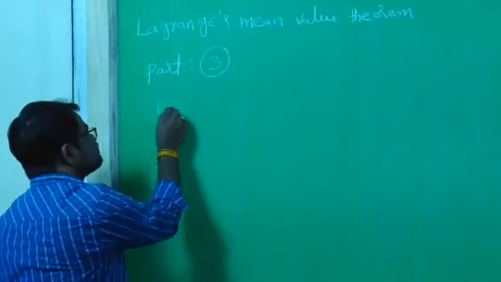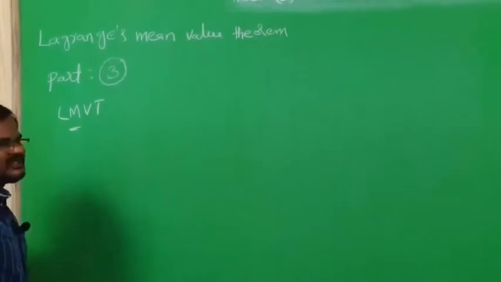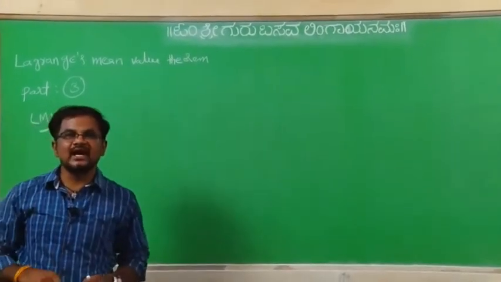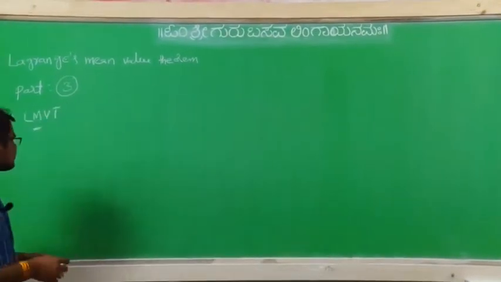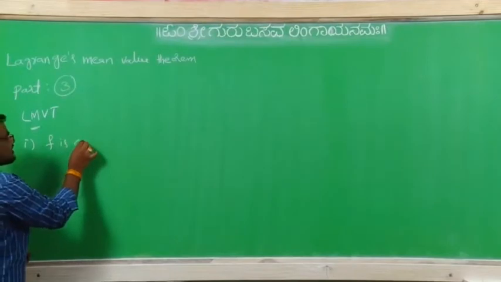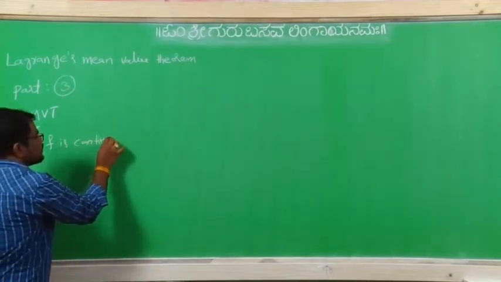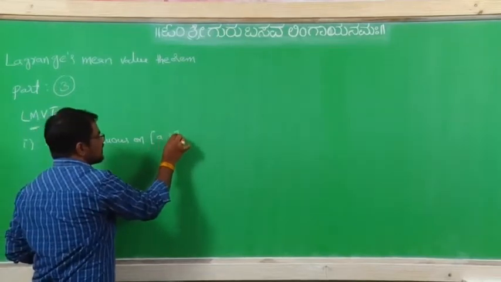Lagrange's mean value theorem. f is a mapping from the closed interval [a, b] to the real numbers, which satisfies the following conditions. What is the first condition? f is continuous on the closed interval [a, b].